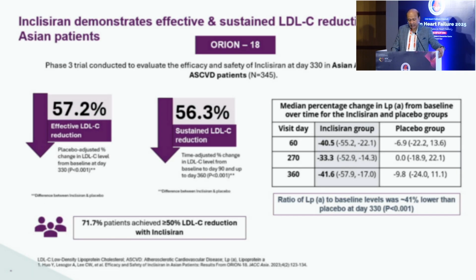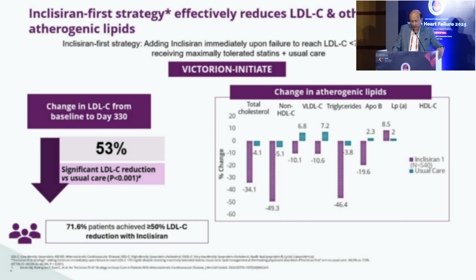The Orion 18, which was a phase 3 trial, evaluated the efficacy and safety of inclisiran at day 330 in Asian patients with atherosclerotic cardiovascular disease or high-risk ASCVD. About 345 patients were studied, with a 57% LDL cholesterol reduction and a sustained 56% LDL cholesterol reduction at day 360. So there is a significant reduction in LDL cholesterol levels even in the high-risk Asian ASCVD population.